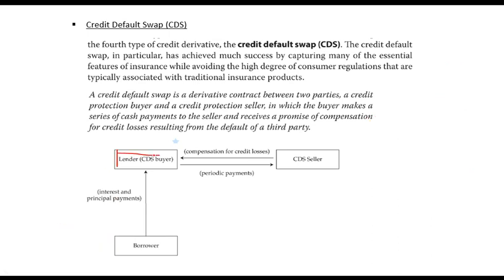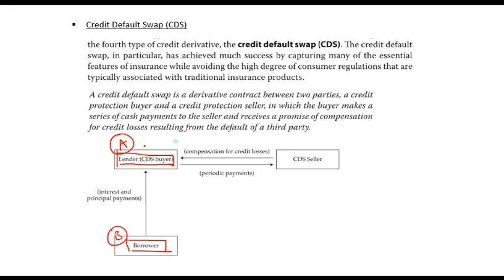Let's say there is a party A which has lent a loan to a borrower. Now this borrower needs to make payment to this party A. So let's say the borrower is B. So B needs to make a payment to A. Why? Because B has borrowed money from A. What is the risk to A? Risk to A is that B can default.